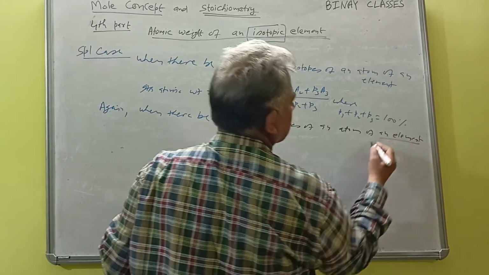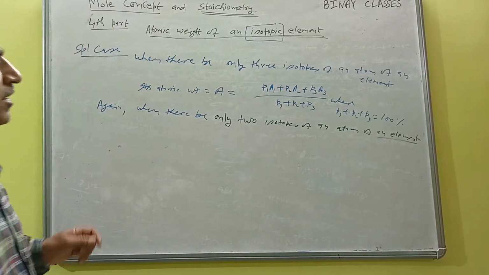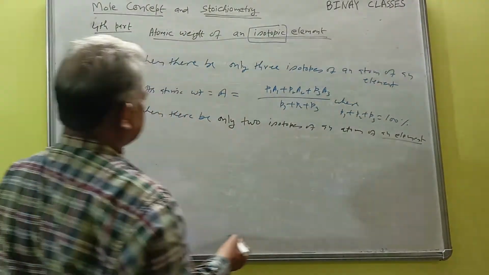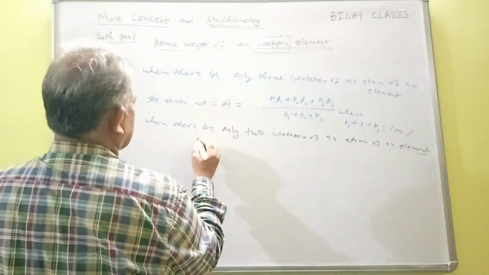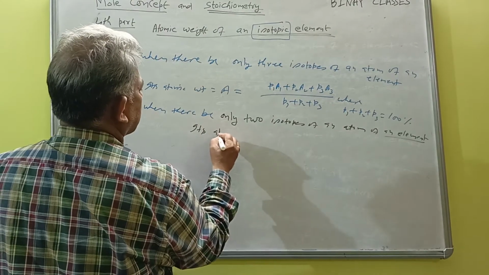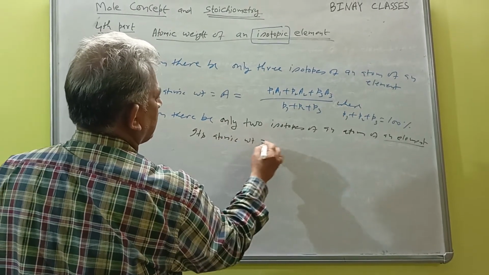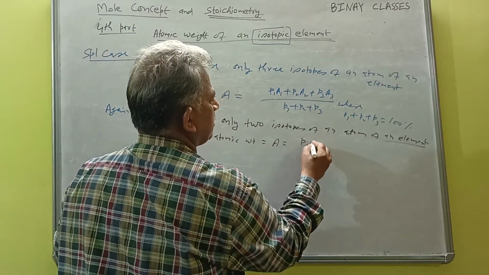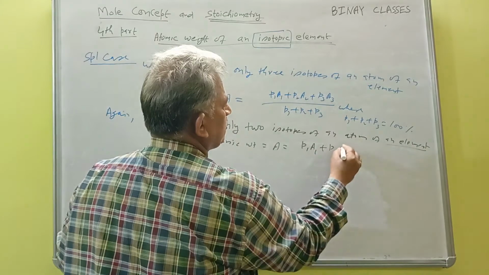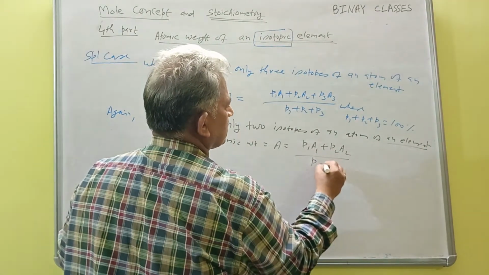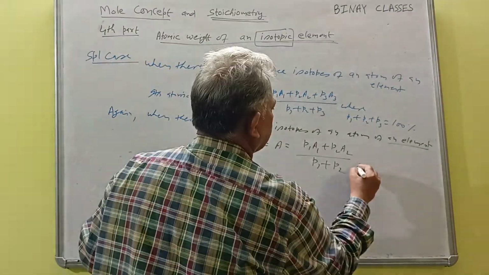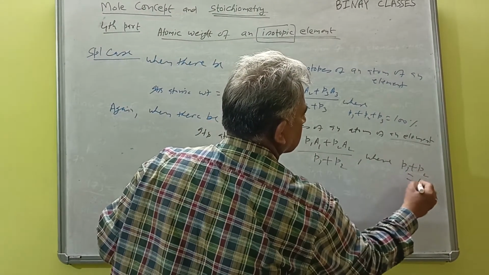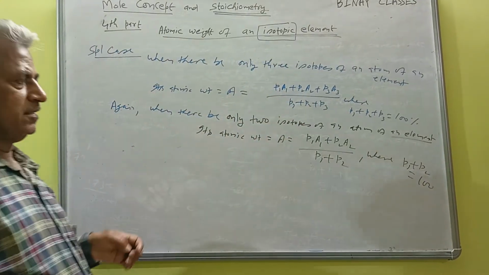Just take any element and find out the different isotopes for that element, and in this case its atomic weight A would have only two terms. So P1A1, P2A2 divided by P1 plus P2, where this P1 plus P2 is always 100.